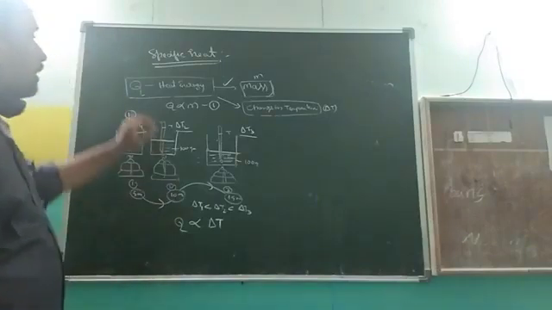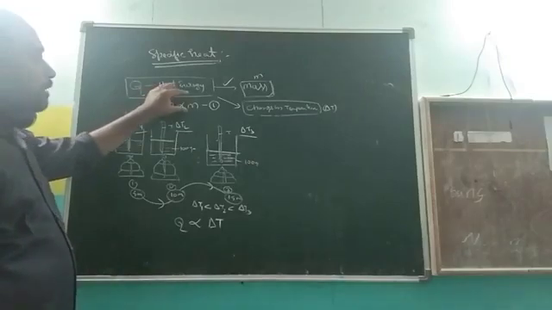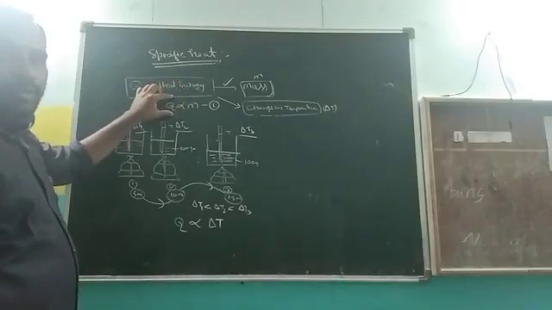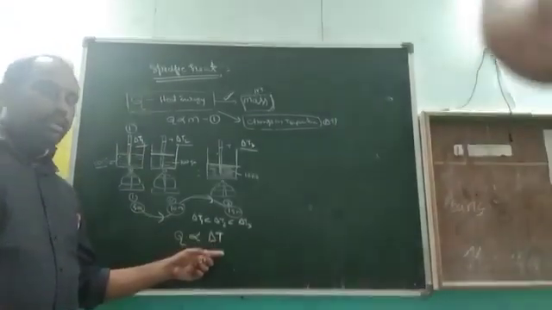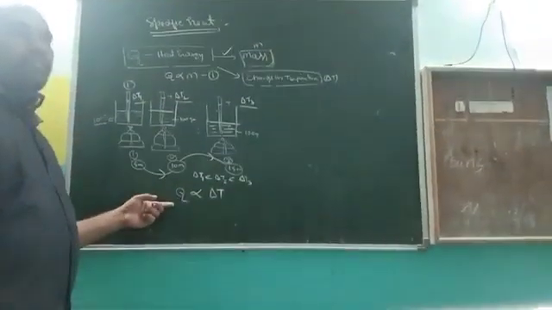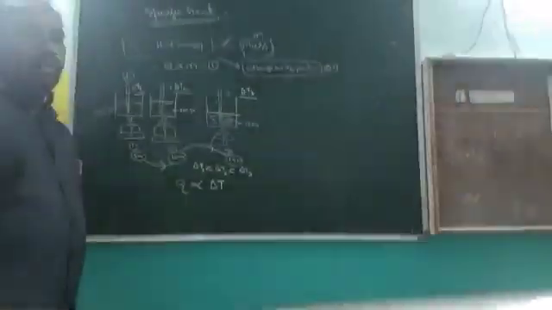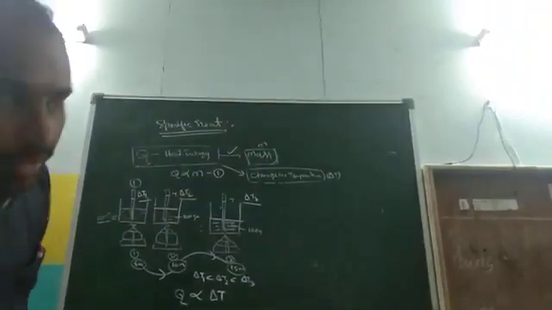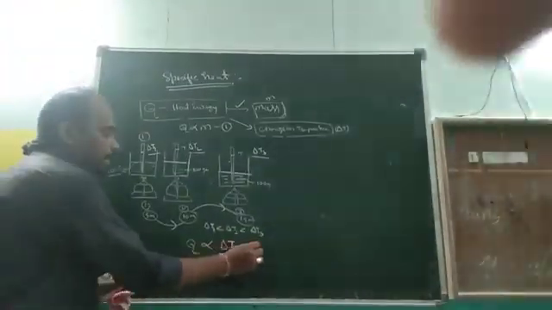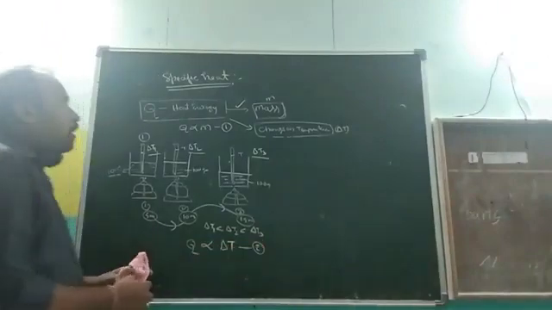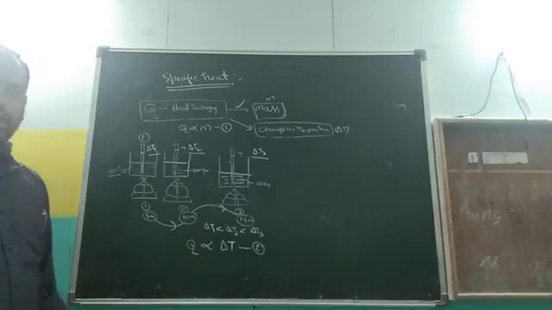What is the first relation? When the quantity of the substance, the mass, is increased, in the second case delta T also increases automatically, and the quantity of heat energy also increases. That's why both are in proportionality. From the two activities we are learning two different relations. The first one is Q is proportional to M. The second one is Q is proportional to delta T.